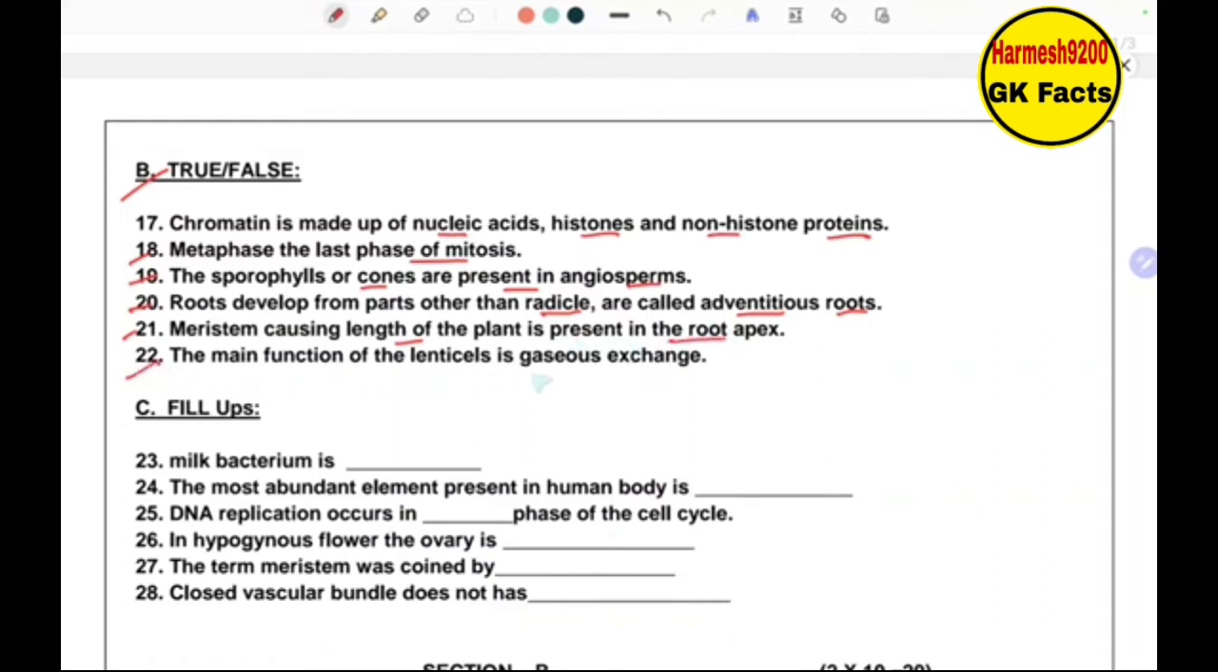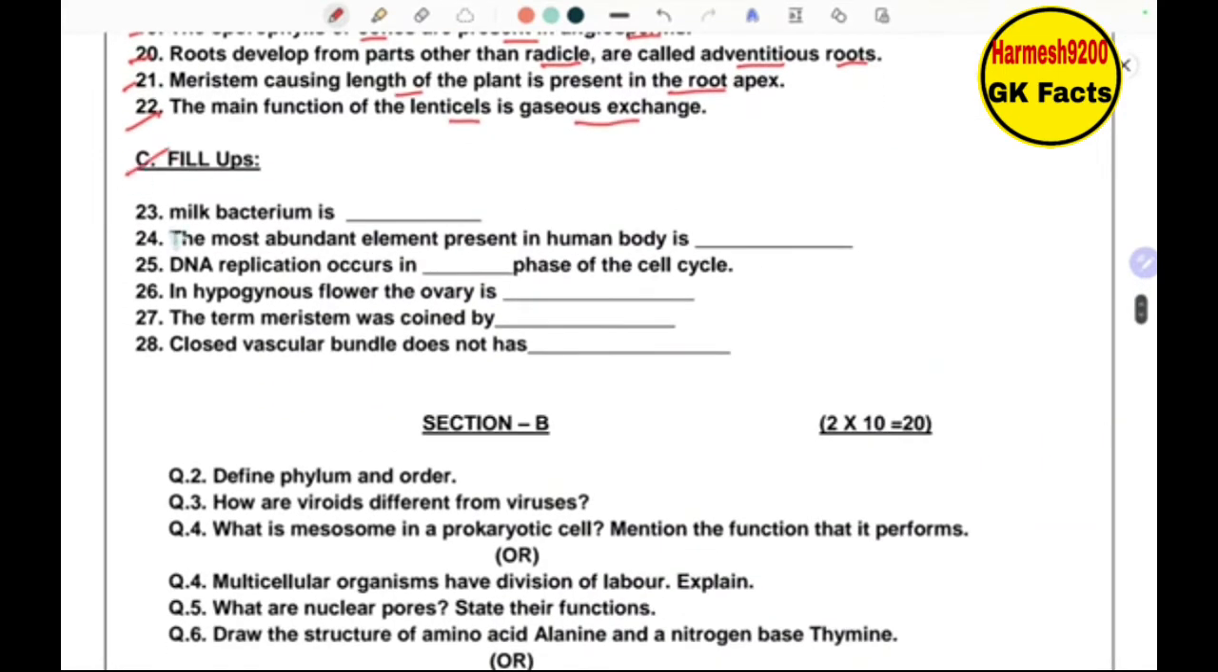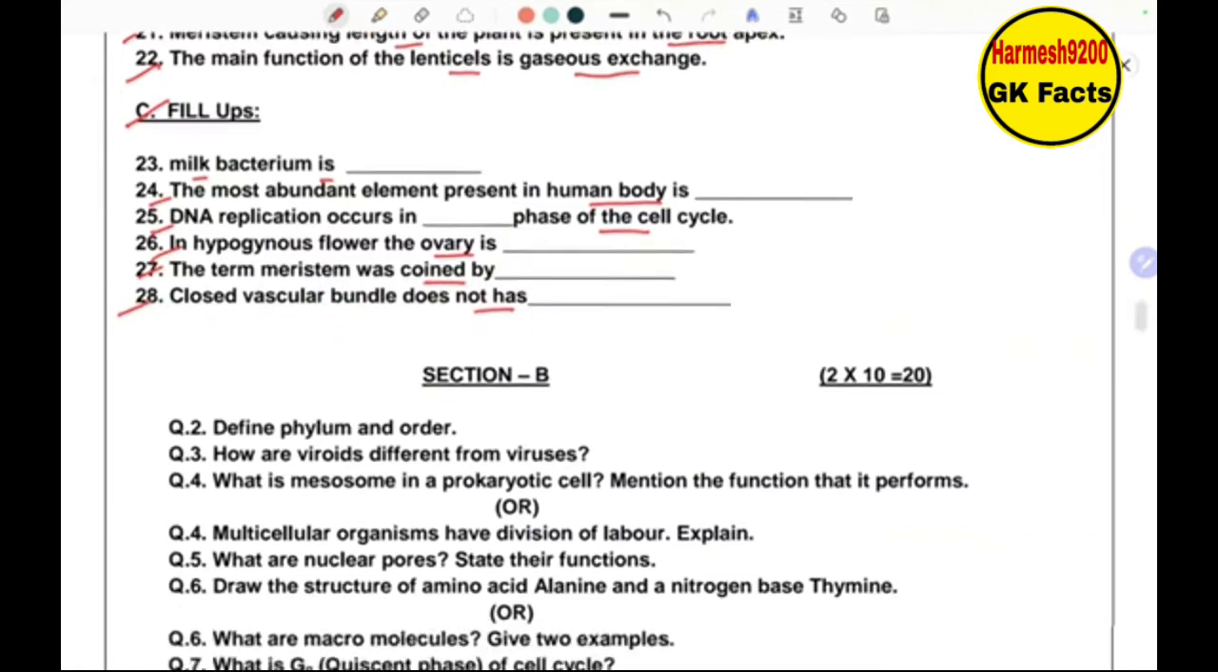The main function of the lenticels is gaseous exchange. Then we have Phyllode. Milk bacterium is next. The most abundant element present in the human body is next. DNA replication occurs in dash phase of the cell cycle. Next, hypogynous flower. The ovary is in this flower. The term meristem was coined by. Closed vascular bundle does not have dash.